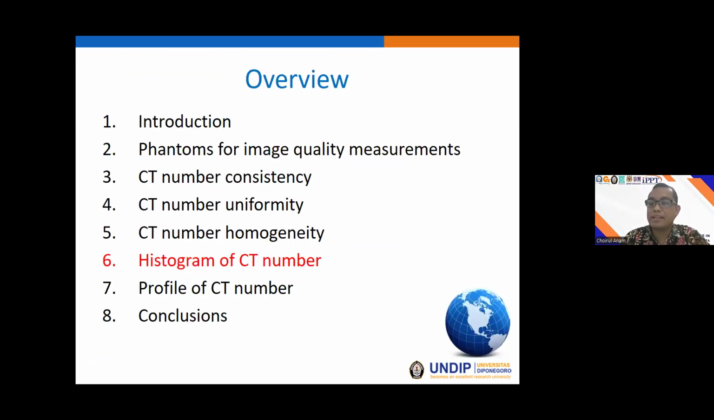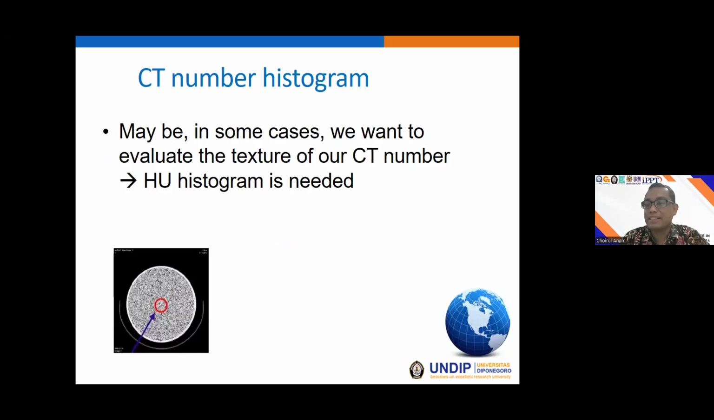And then, in some cases we also want to measure the histogram of the CT number. By using the IndoQCT, we can measure the histogram. But this histogram is rather different from the previous one, because the previous one is only one line. In the IndoQCT, we can choose the histogram from maybe 5 lines together, in both vertical and horizontal directions. This is the CT number histogram.